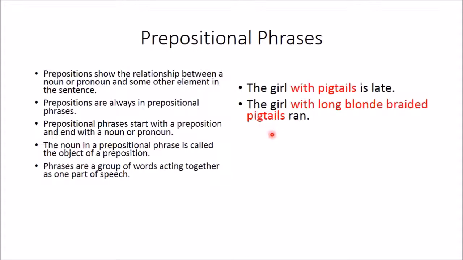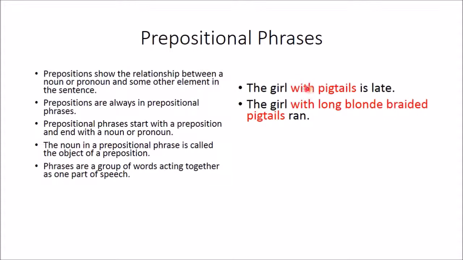Each individual word is a part of speech, but together this whole phrase is acting as an adjective because it is describing girl. Girl is a noun, and with pigtails is telling you more about girl. It is giving you a description of this girl.